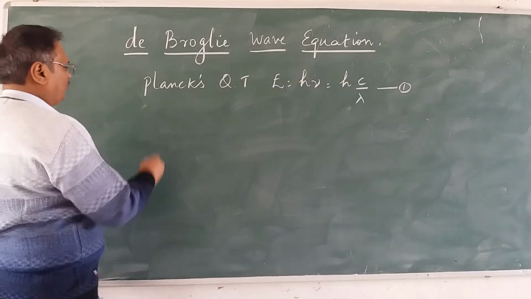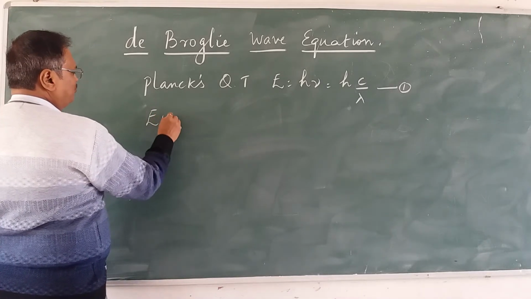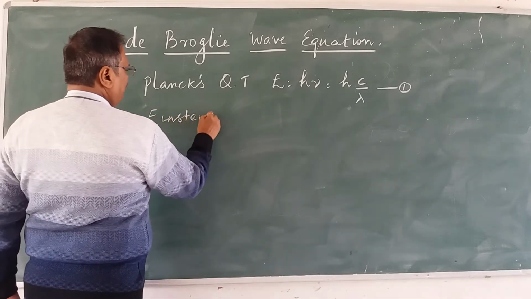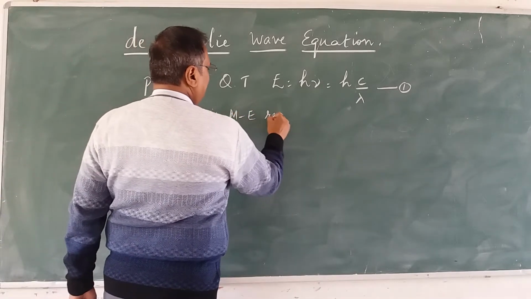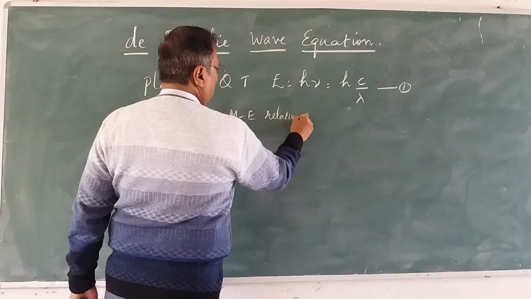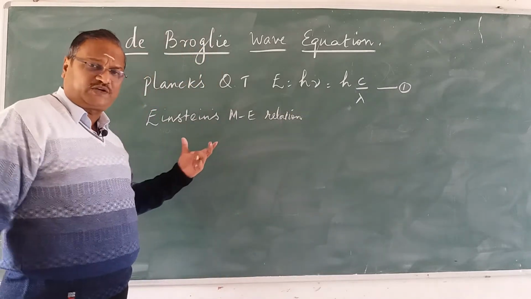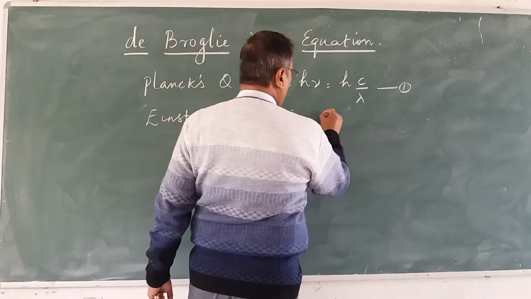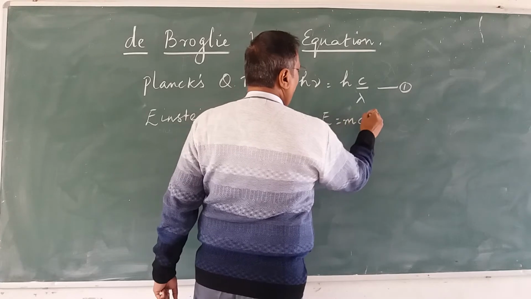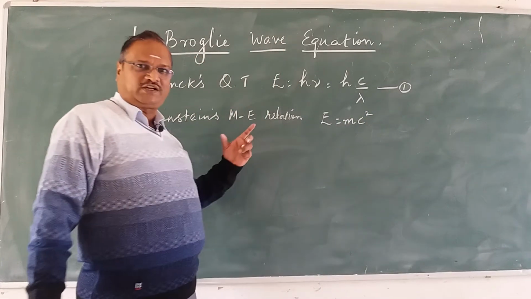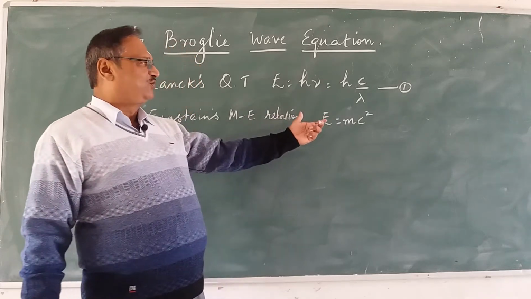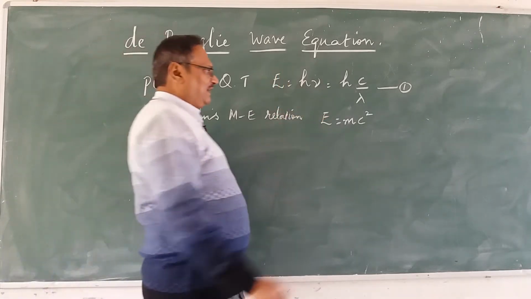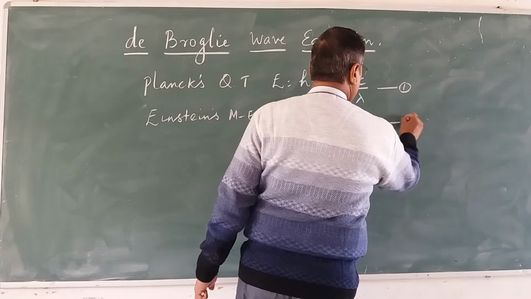Let us move further to Einstein's mass energy relation. What is Einstein's mass energy relation? Very famous equation, E is equal to mc square. Whenever you think of Albert Einstein, the equation that comes to mind is E is equal to mc square. Let us call this equation number 2.